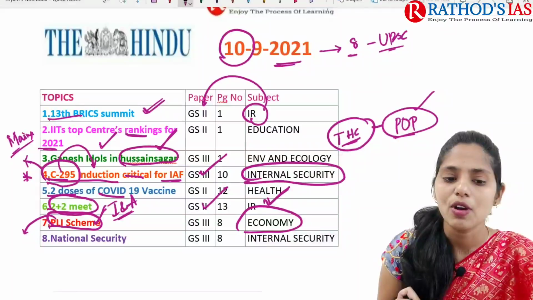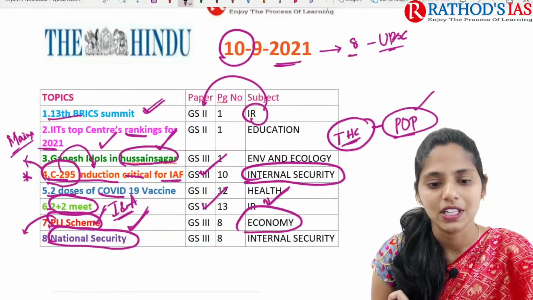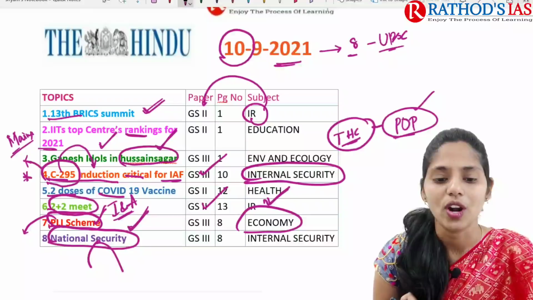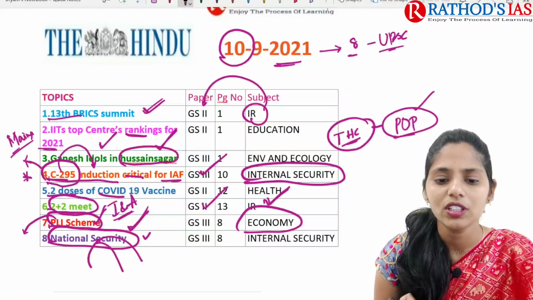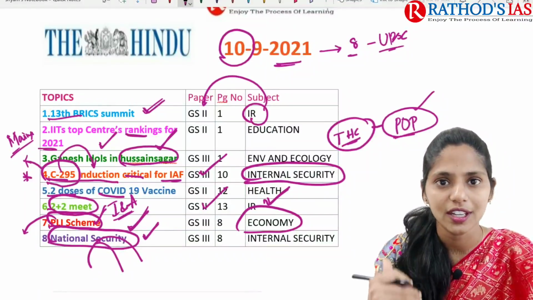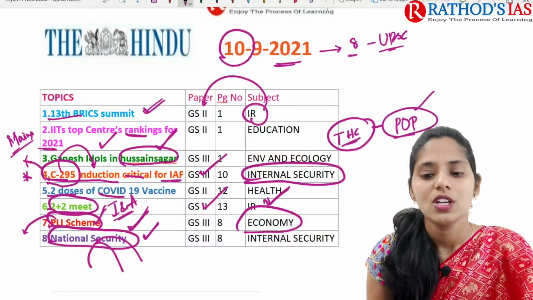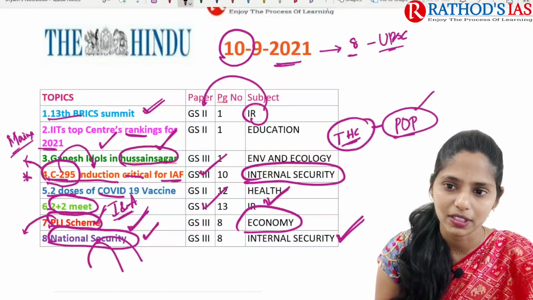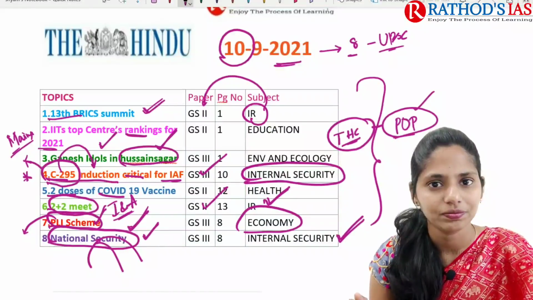And next topic is about national security. We are going to see the threats to our national security, internal threats and external threats, and what can be done. We are going to discuss this topic in great detail, and whatever we discuss will give you a brief idea regarding what threats we are now facing and what the way forward is. So this topic will be important from internal security which comes under GS paper 3. So these are the 8 important topics we are going to discuss.